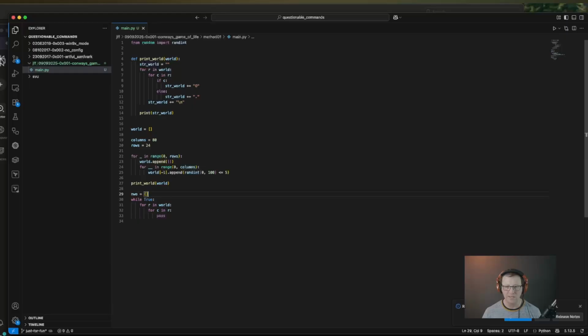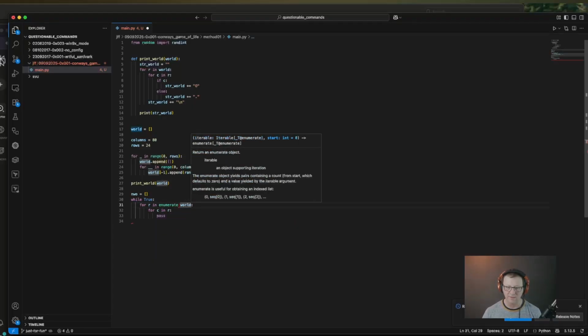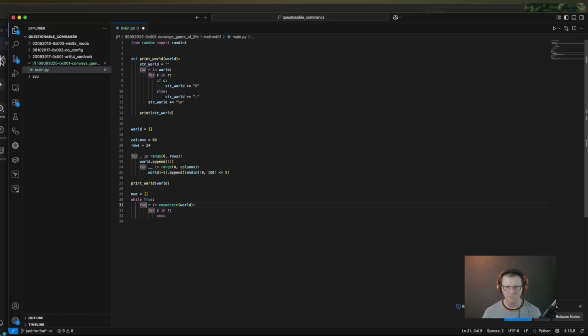And then the next thing we need to consider is that for every point in the world, we're going to need the neighbors of those points. So let's enumerate our world, so we get the index value of the row. So row index, then the actual row itself. And then we're going to do the same thing for our critters. So column index or critter index in enumerate row.